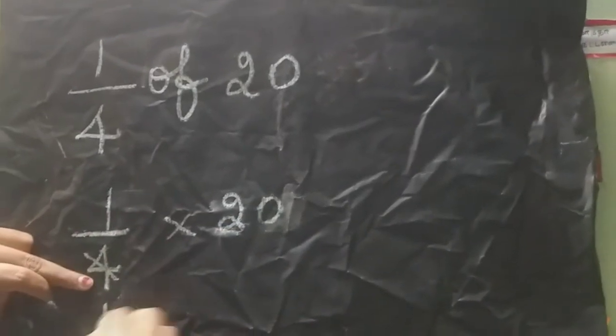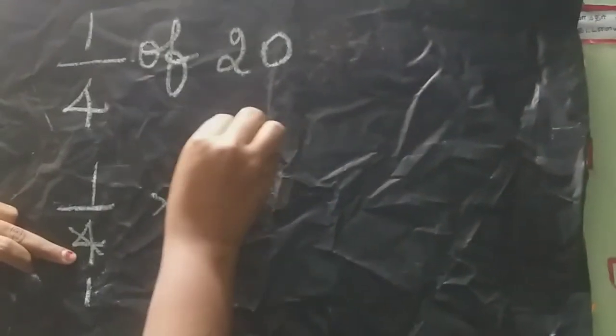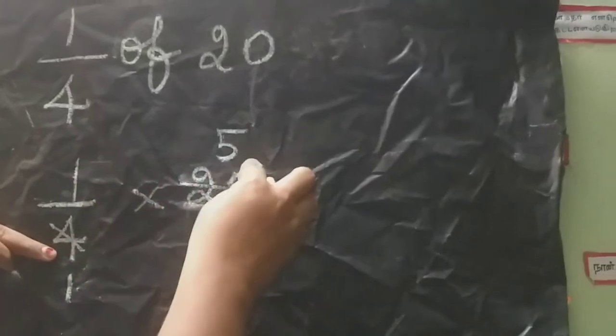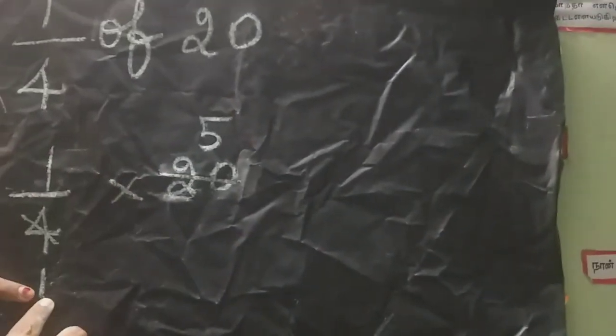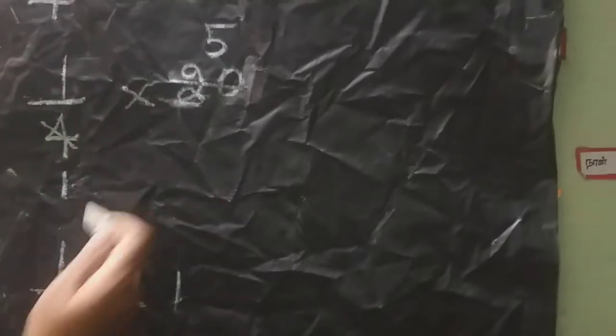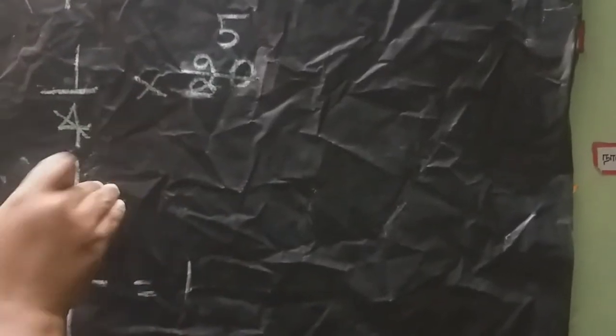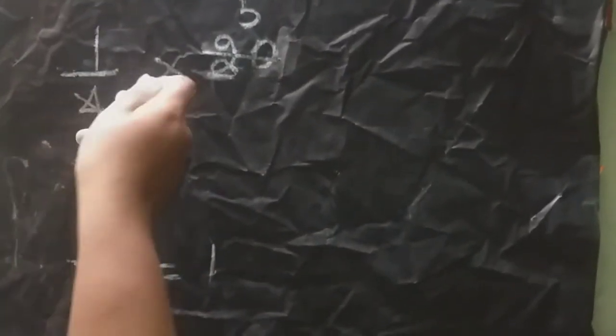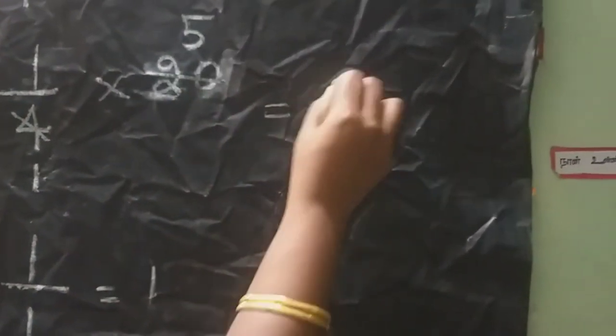So 1 4 is 4, 5 4s are 20. So 1 into the remaining number is 1 into 5, which is 5. If the denominator is 1, you should not bother about the number below.